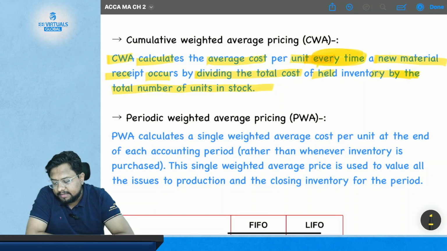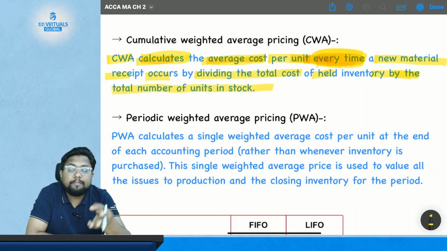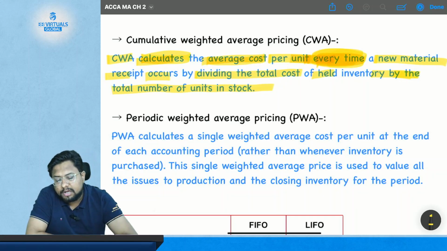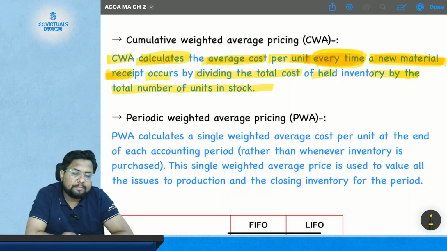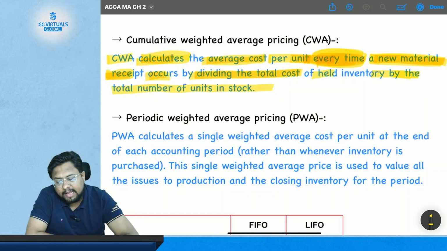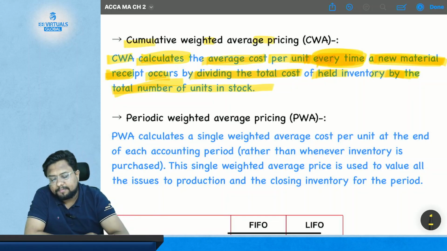It is saying that CWA calculates average cost per unit every time. Every time means every time it will have a fresh calculation, when a new material is received, by dividing the total cost of the held inventory by the total number of units in the stock. Okay, so this is CWA, the cumulated weighted average pricing method.